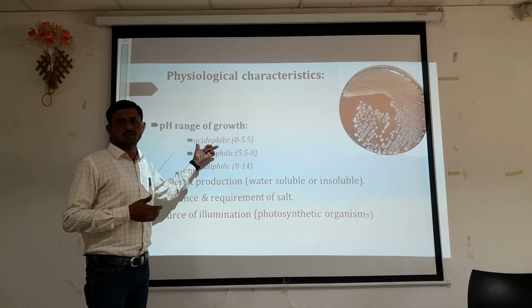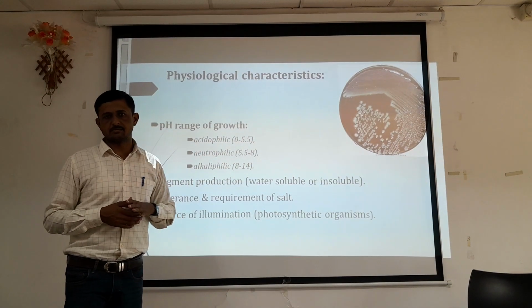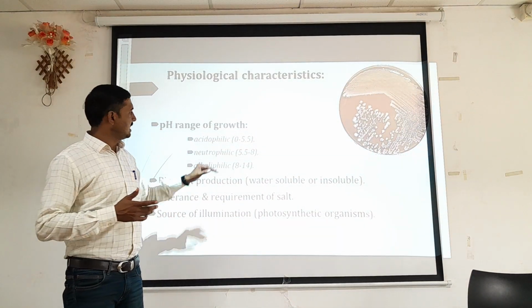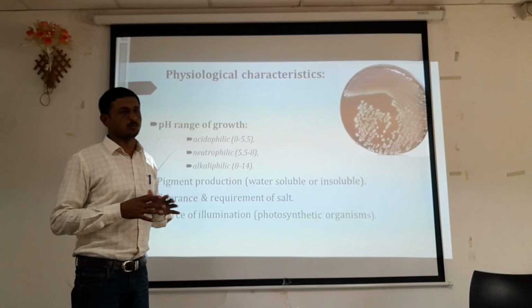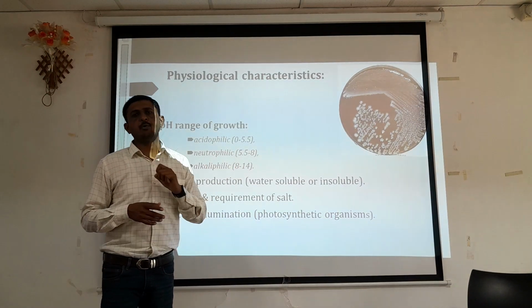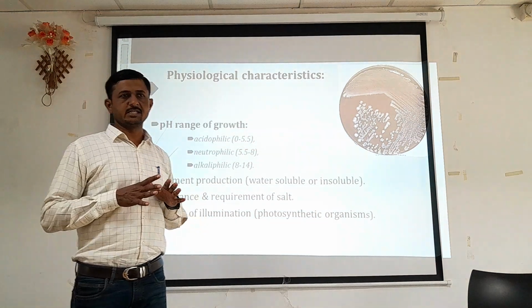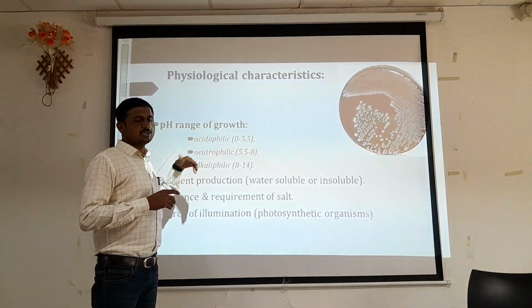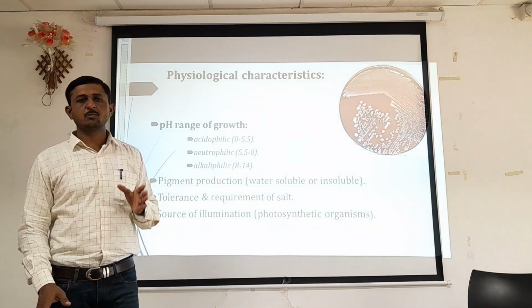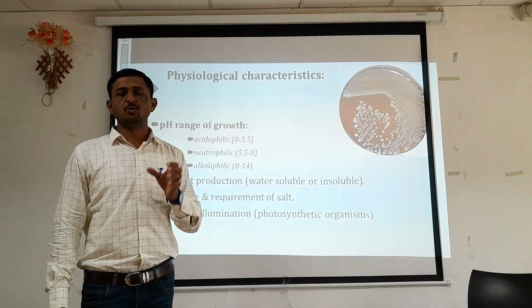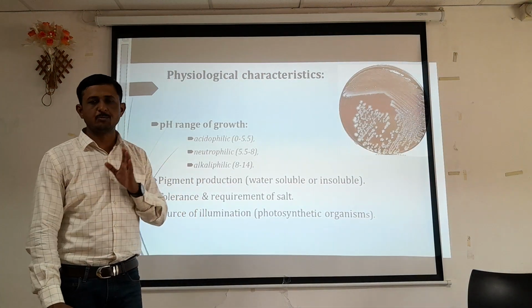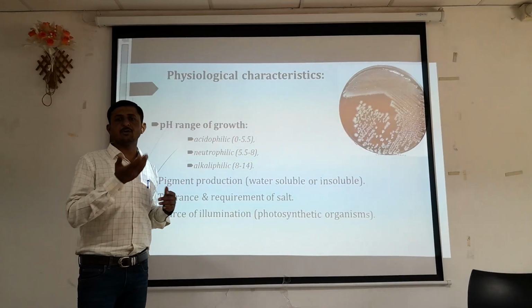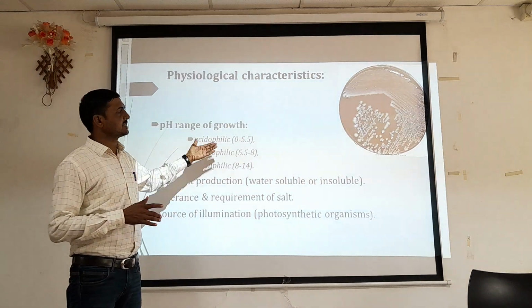Firstly, acidophilics, that is acid loving organisms. That means in a highly or strongly acidic condition, that organism can normally survive, in the range from 0 to 5.5 pH. It is a strongly acidic condition. Organisms which show optimum growth in the pH range between 0 and 5.5 are called acidophiles, or we can say acid loving organisms. For their growth they require acidic conditions.